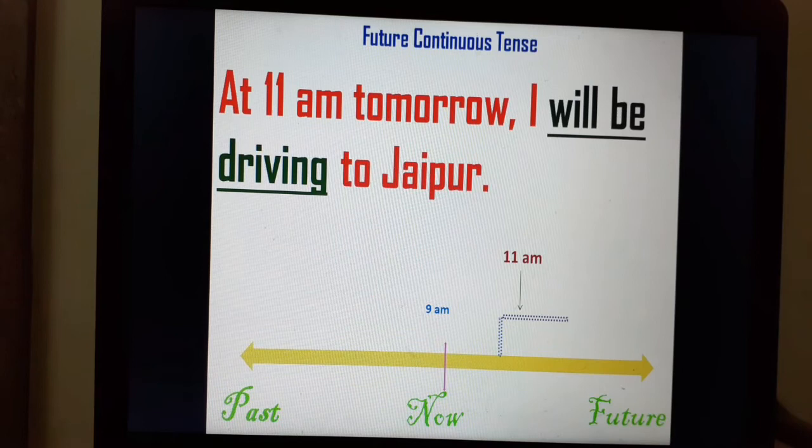As you can see here, the sentence: at 11 am tomorrow, I'll be driving to Jaipur. So, tomorrow maybe at 9 am in the morning, I'm going to start driving to Jaipur. It will take me some more hours to get there. But at 11 o'clock, I'll be doing the same activity, that is driving. The future continuous tense expresses an action that will be ongoing or that will be in progress at some time in the future.